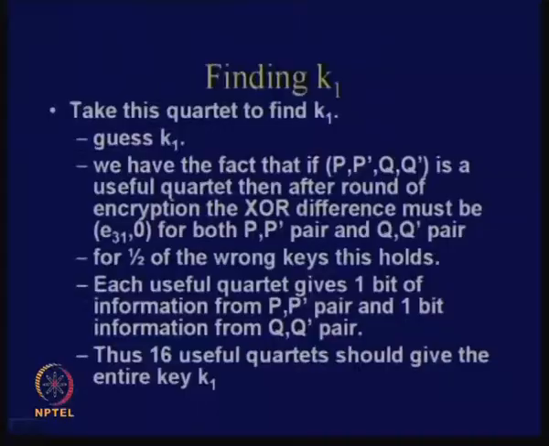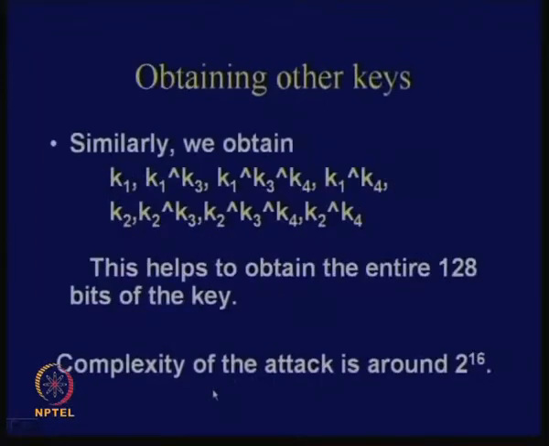So now you have P' and Q', each of them reveals 1 bit of information, so that is 2 bits of information. And how many bits are there in K1? There are 32 bits. So how many trials do you require? You require 16 trials. If you do 16 trials, you should be able to obtain the entire 32-bit key. This is a statistical idea, a statistical guess. So if you do 16 useful quartets, you should be able to obtain the entire key K1.